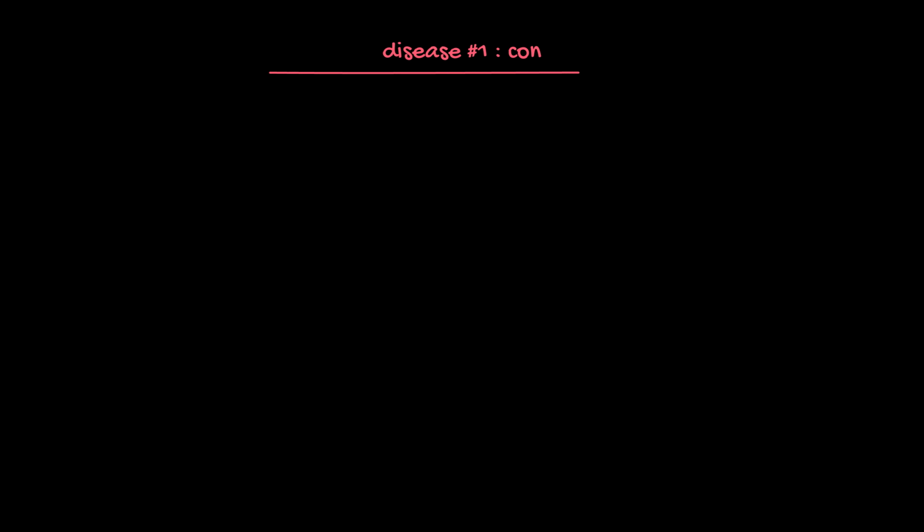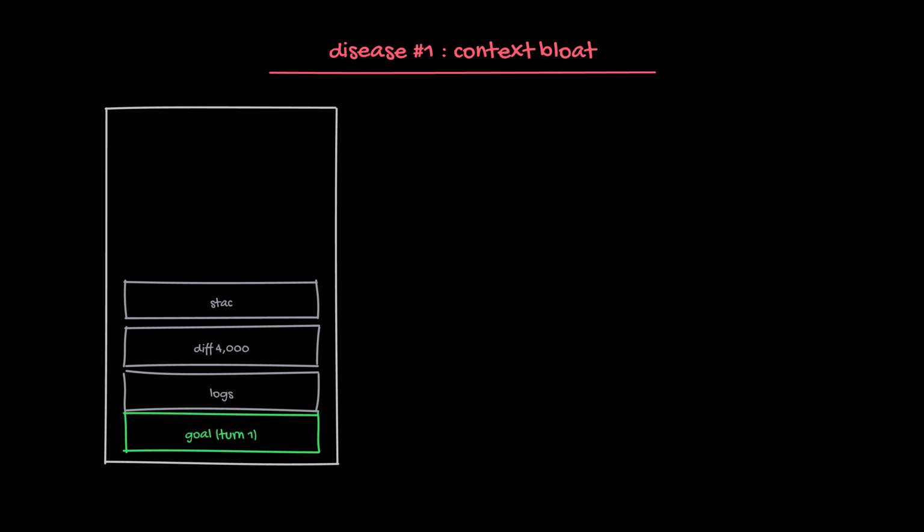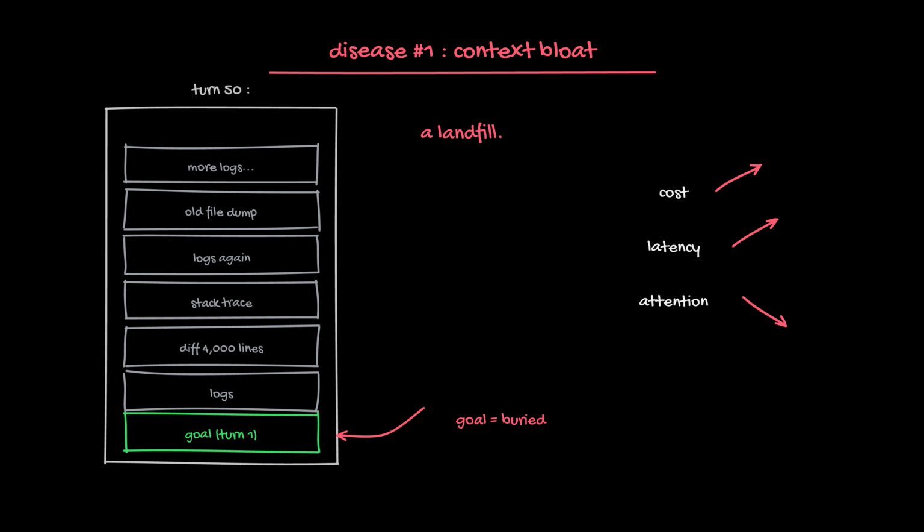But loops have their own diseases. Disease 1, context bloat. Every turn appends tokens, logs, diffs, stack traces, they pile up and never leave. Watch any long agent transcript, you can spot the exact moment it happens. By turn 50 the window is a landfill. The goal from turn 1 is buried under garbage. Cost balloons, latency climbs, and attention spreads so thin the model forgets what it's doing. You've seen this, the agent that was brilliant for 20 minutes and then suddenly got dumb. That's bloat. The fix isn't a bigger window, bigger windows just delay the flood. A loop that never forgets drowns.